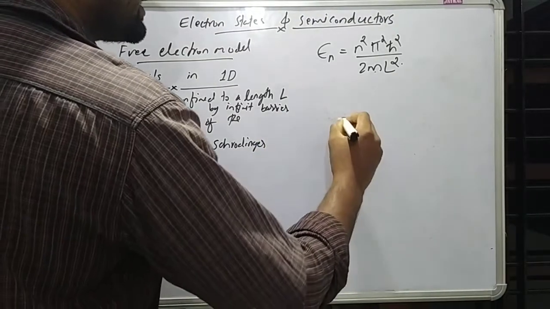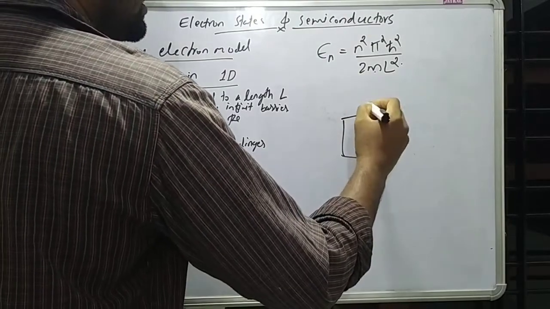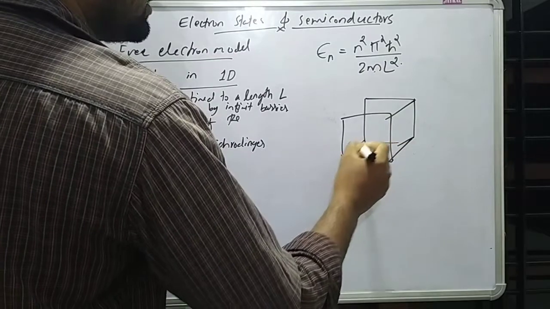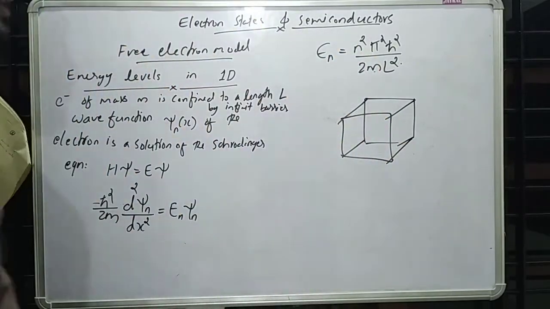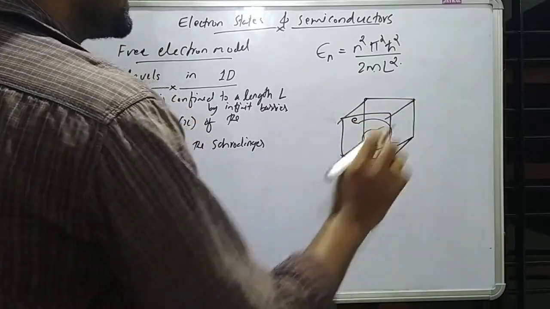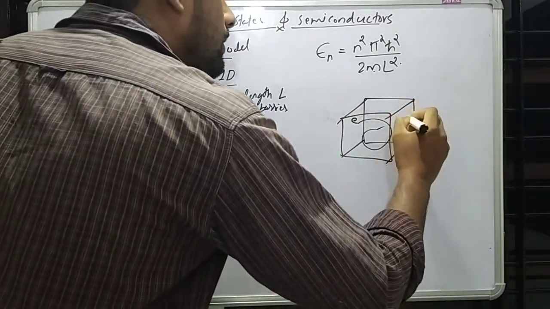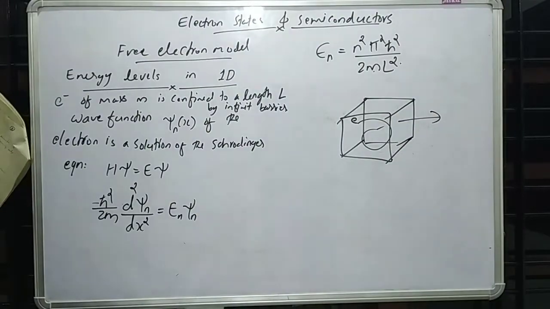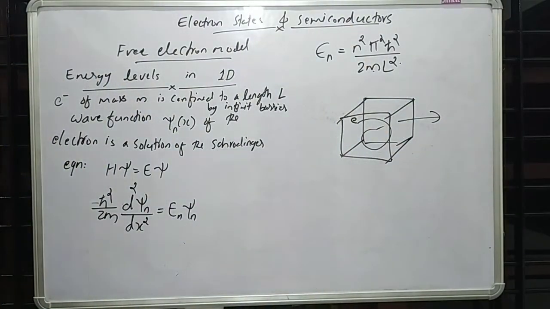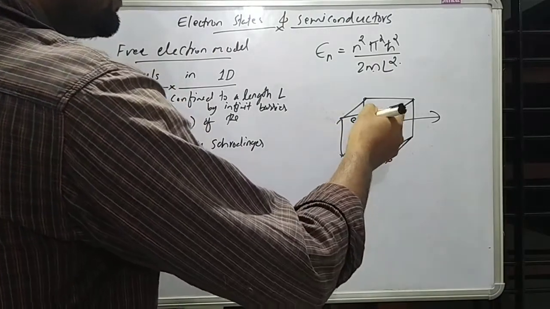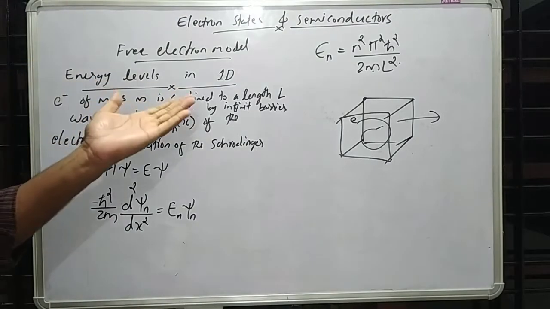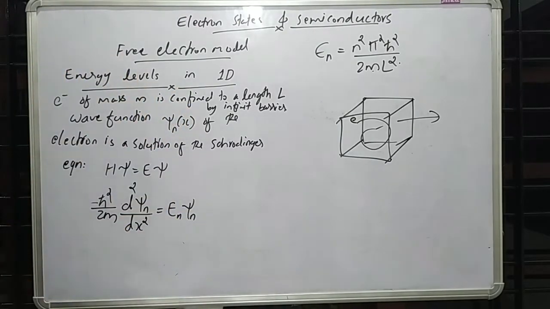So consider a material having a volume, and the valence electrons of the constituent atoms can move freely through this material. But it cannot go out of this material. It is restricted to move inside this volume of the material. So we need to reduce this into a one-dimensional problem. First of all, we can consider a one-dimensional situation.